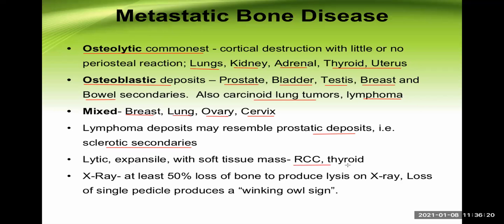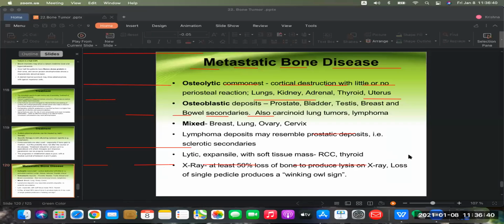Whereas renal cell carcinoma and thyroid cancer can lead to osteolytic type of bone growth, that is expansile, and it also involves the soft tissue. Now, let me ask you one question. Which type of thyroid cancer usually metastasizes to the bone? Which one is that?